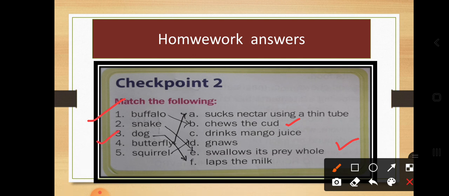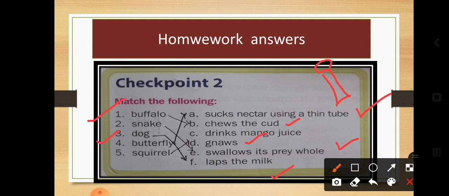Next is the dog. How does the dog eat? By lapping the milk. Butterfly, what do they do? They suck nectar using a thin tube. They have a thin tube attached to the mouth, and with this long thin tube they suck the nectar. Next is the squirrel. What does the squirrel do? The squirrel is gnawing. What is the spelling of gnaws? G-N-A-W-S. So this is yesterday's homework.